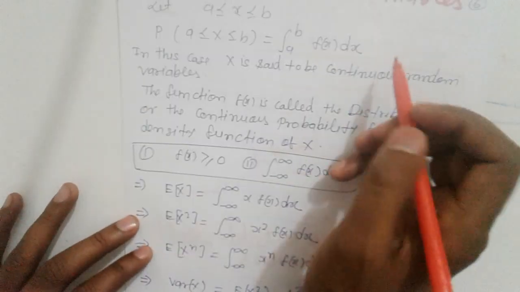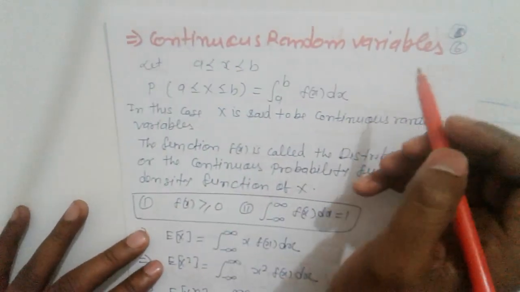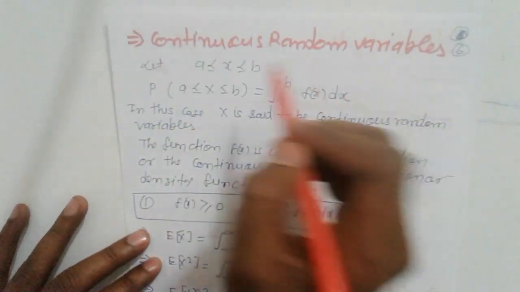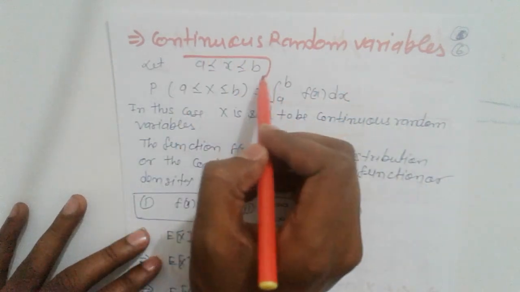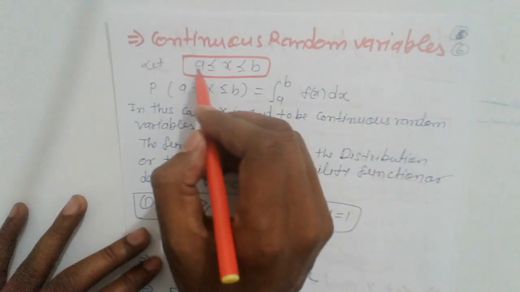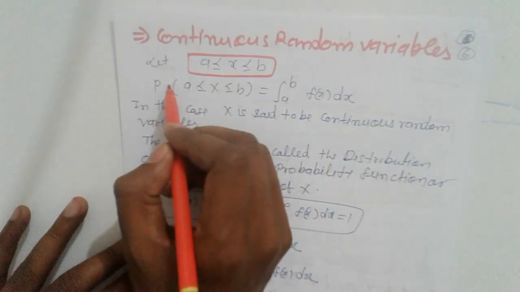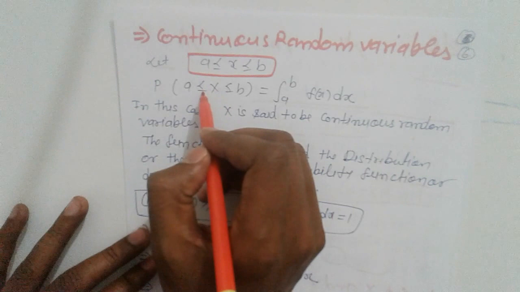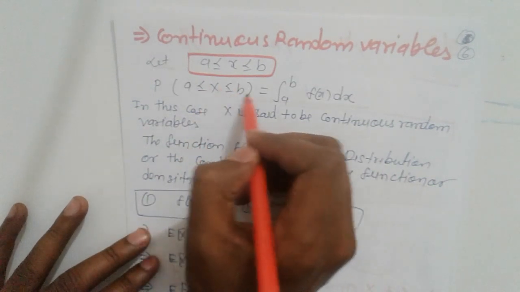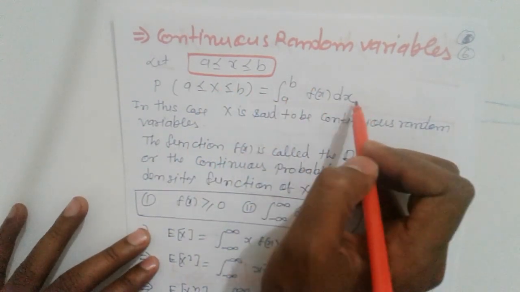Next, continuous random variables. This is very important work. Suppose X lies between a and b, and the probability of a less than or equal to X less than or equal to b is the integral from a to b of f(x) dx.